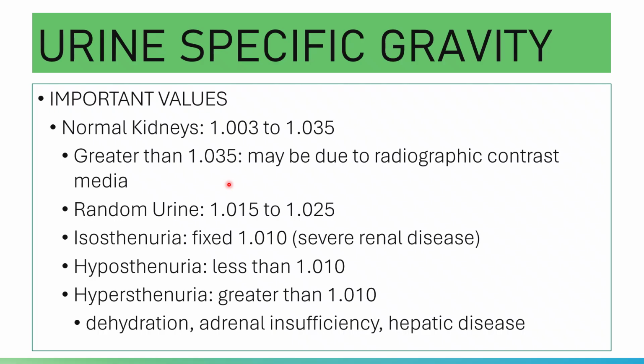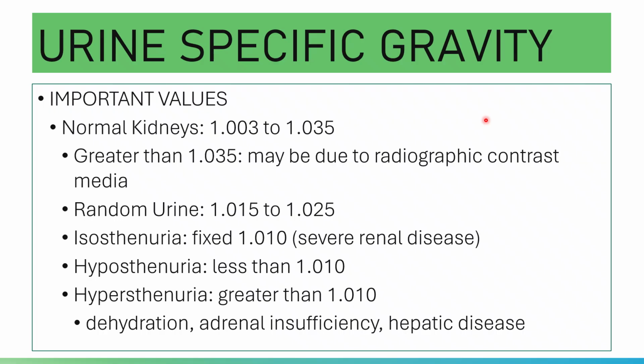Okay, and so once excreted, it will cause an elevated urine specific gravity. But then of course, once this radiographic contrast media is cleared by your system, your specific gravity will return to its normal one. Okay, and so what else? Plasma expanders will cause specific gravity that is greater than 1.03.